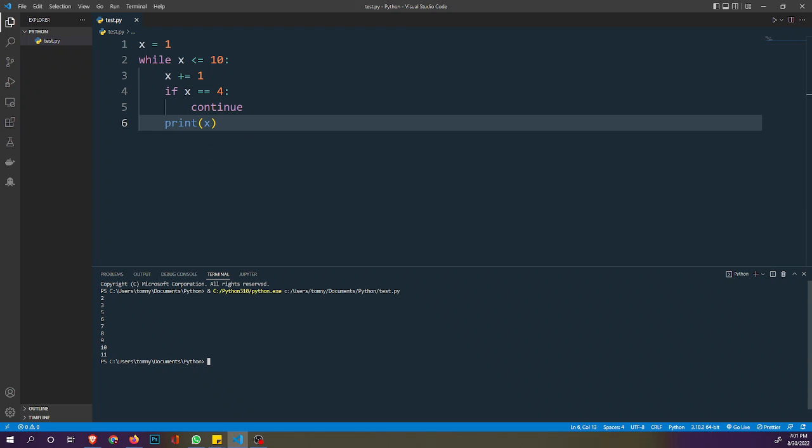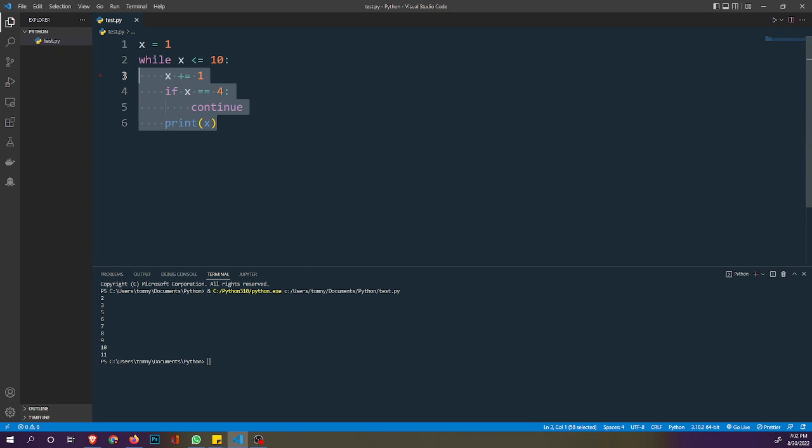Now with the else statement, we can run a block of code once when the condition is no longer true. So when the condition is no longer true, we just run the code once. Okay, so I'm going to still use the same example.